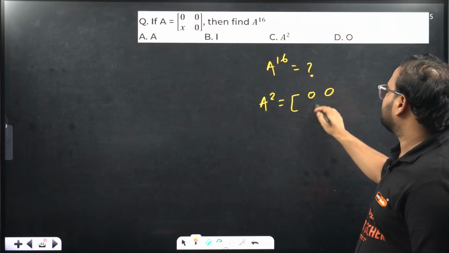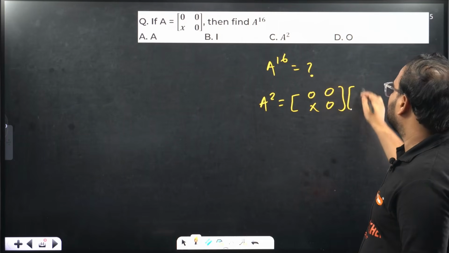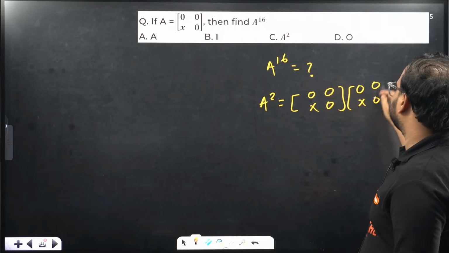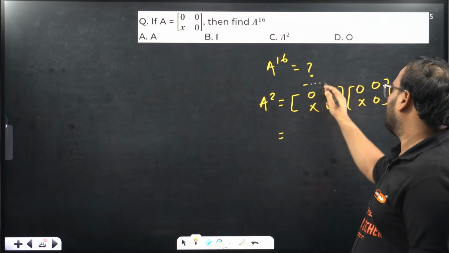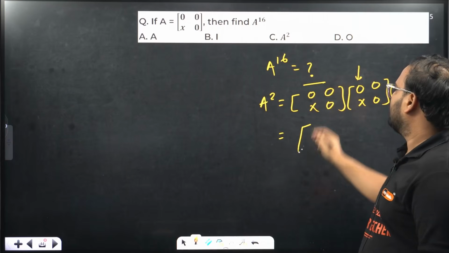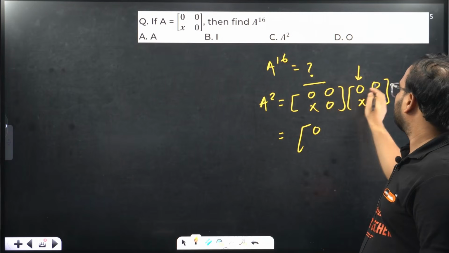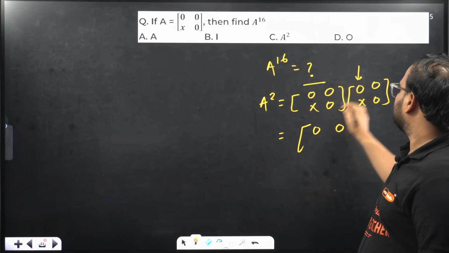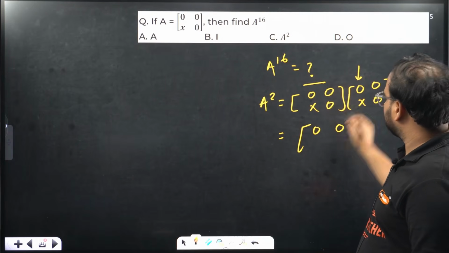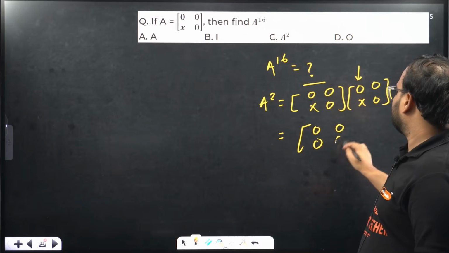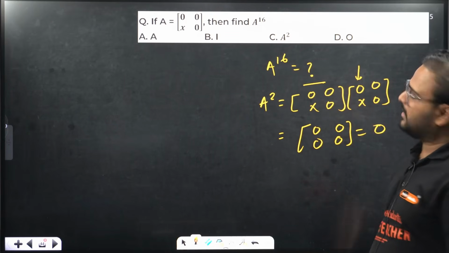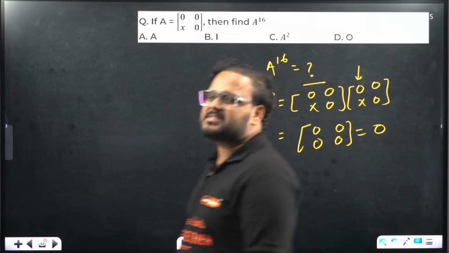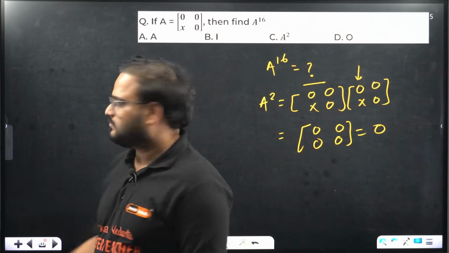0, 0, x 0, 0, 0, x 0. Multiply: 0, 0, this is 0, 0, 0, also 0, 0 is going to be 0, also 0, and 0, coming as a null matrix. So A square is a null matrix, means A power anything will be 0.